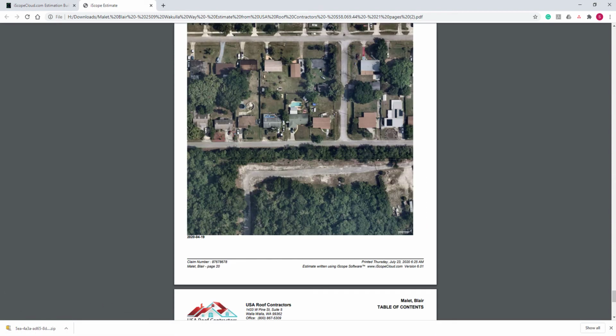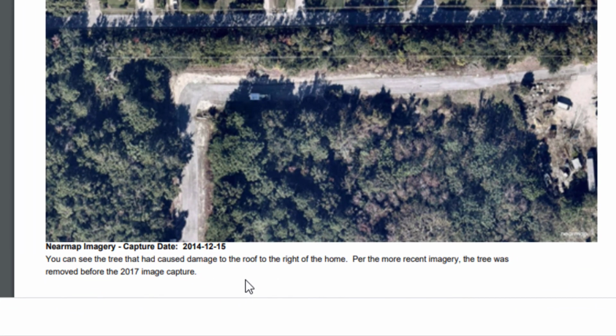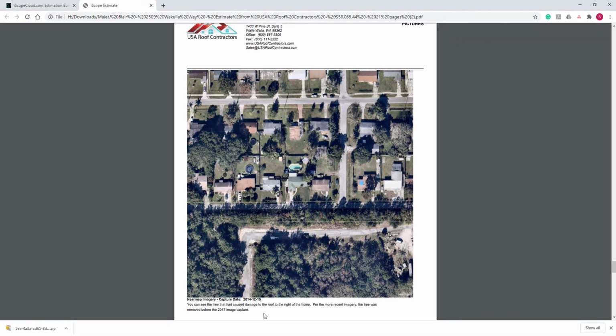Here at the end of the estimate where the pictures are located, you can see on the bottom left of this third image is the capture date. On the first image, I had typed in the words Nearmap Imagery Capture Date. Then I described how this tree was here during 2014 but was removed prior to the next image above it in 2017. Well, this is the end of part 1 of this two-part series on Nearmap.